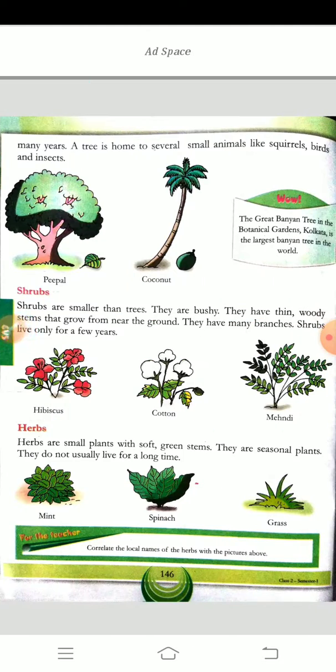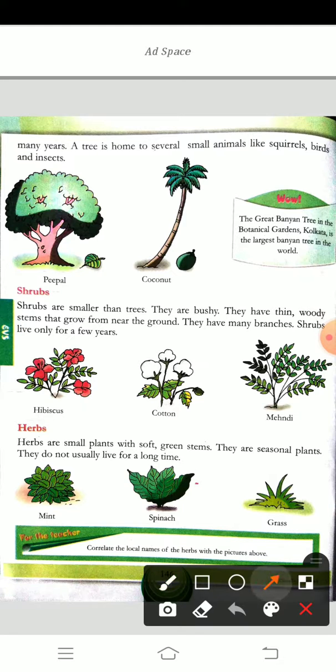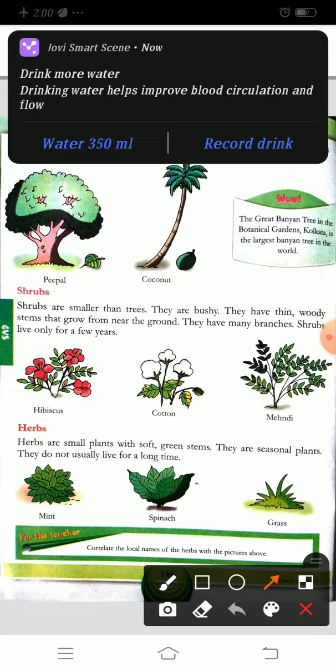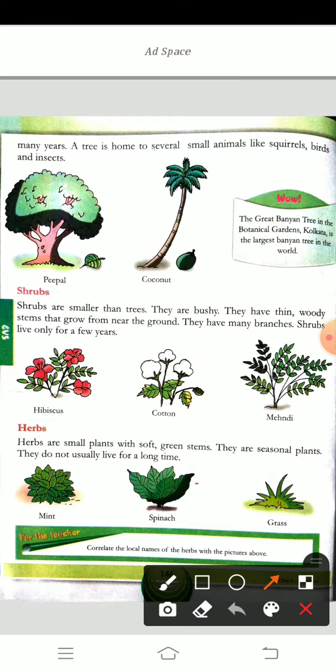So trees help in many ways. How? I said it gives oxygen and it gives food. Many trees give food and oxygen also, I said. But a tree is giving us even shade also.